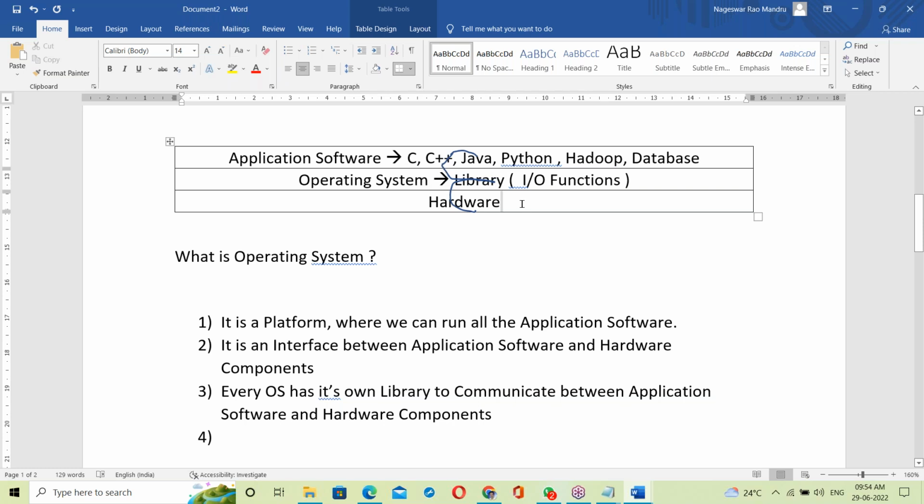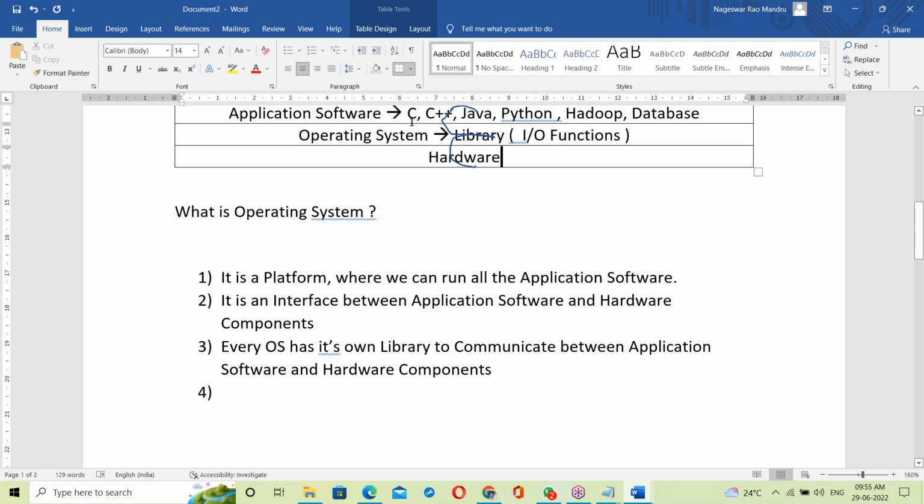That link may be static linking or dynamic linking. Suppose C and C++ link statically, while Java and Python link dynamically. I'll explain that tomorrow. What is static linking? What is dynamic linking? That we'll discuss tomorrow.